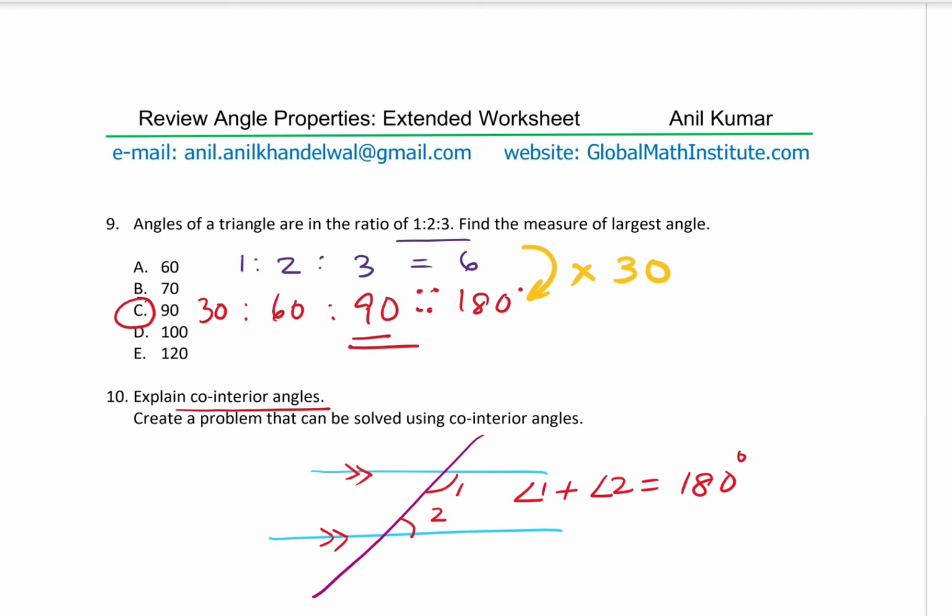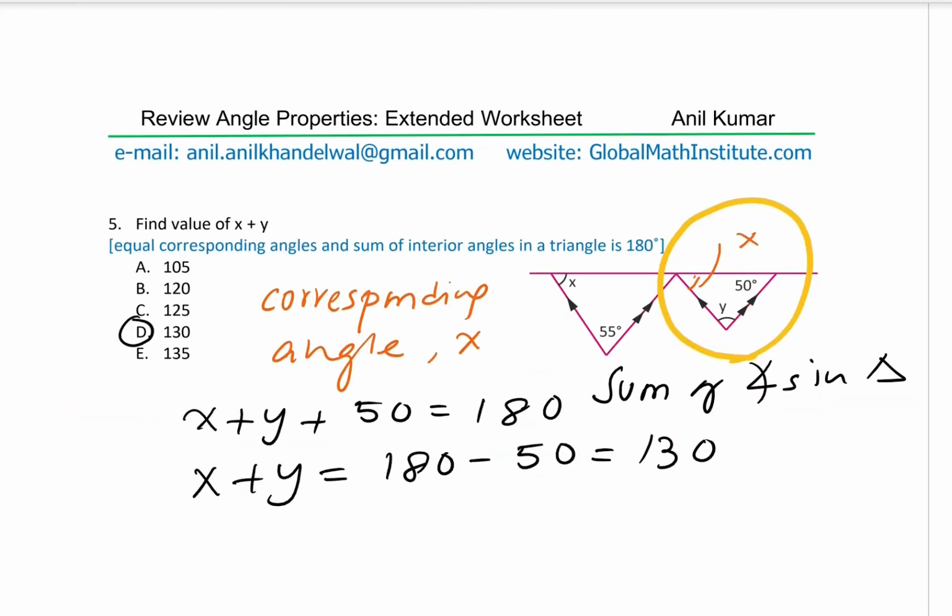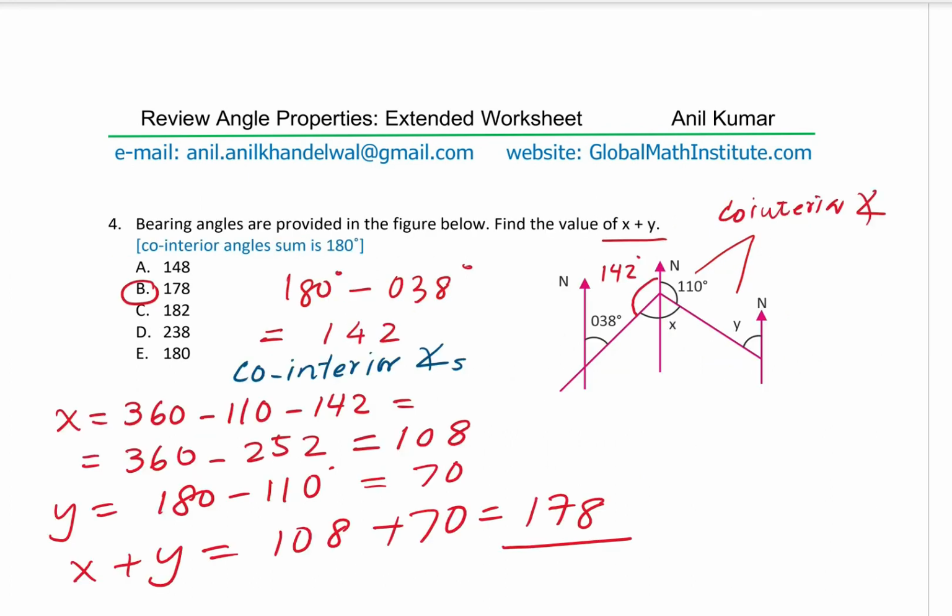We had a few, right? The last one also, which we talked about in this example. Let's go with parallel lines. Right. So this is a great example where we are talking about co-interior angles. So as you can see here, there are two sets of co-interior angles. One, this is a co-interior angle, correct? And then we also have another set of co-interior angles which I would like to highlight here, right there.